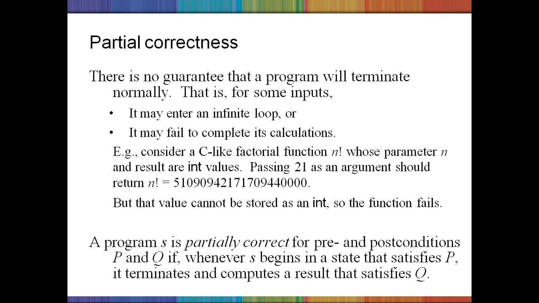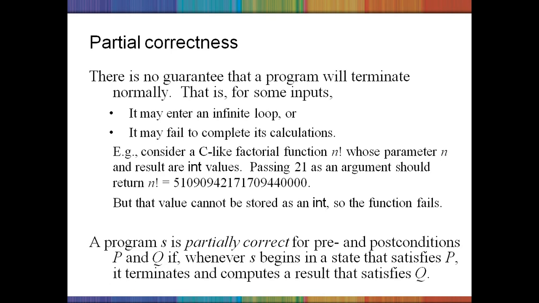A program S is partially correct for pre and postconditions P and Q if whenever S begins in a state that satisfies P, it terminates and computes the result that satisfies Q. So that means the preconditions and postconditions will be satisfied here.